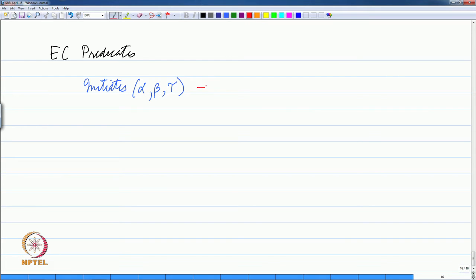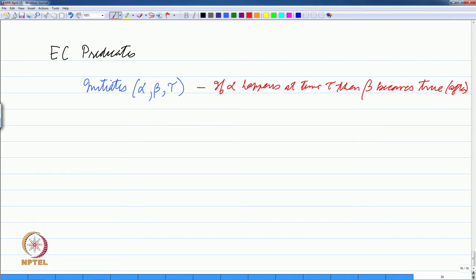And the meaning of this was, if alpha happens at time tau, then beta becomes true. Actually, it becomes true after that time tau, but we will not go into the smaller finer details of this.